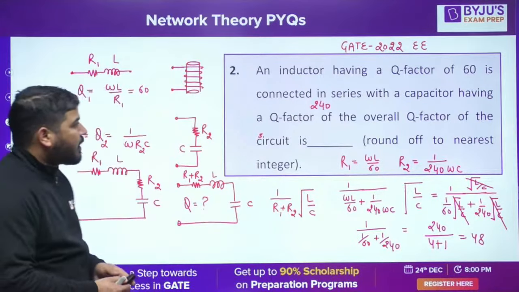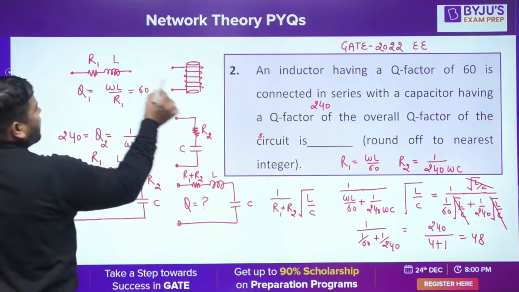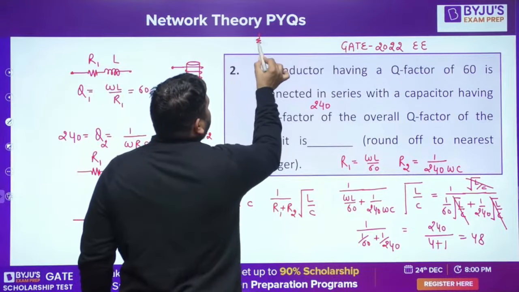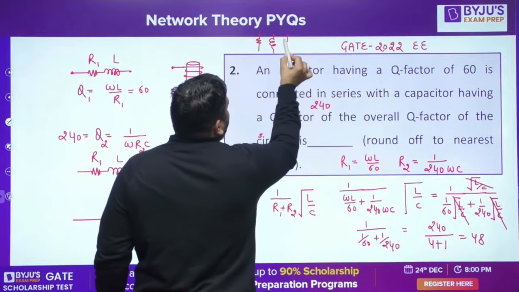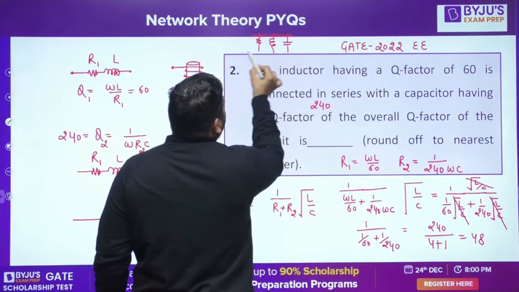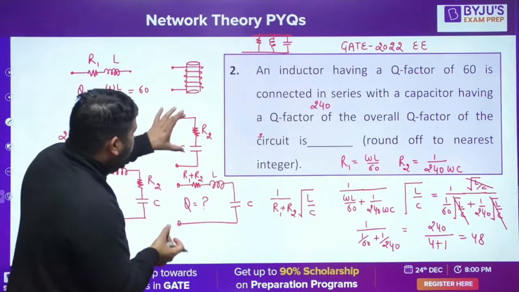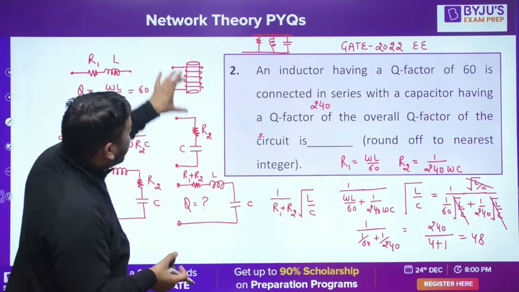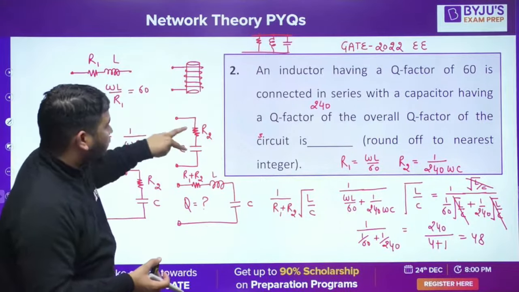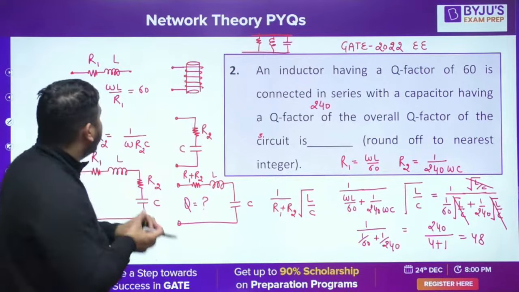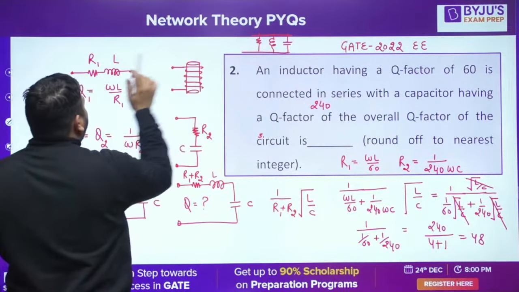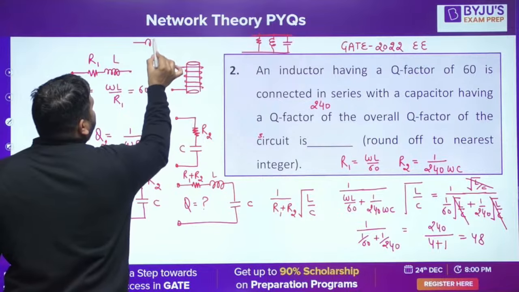But in parallel, this will not be a circuit like this, RLC. If you connect them in parallel, then you don't need to use this model and this model. Whenever you are connecting in parallel, you have to use the parallel equivalent of the inductor.